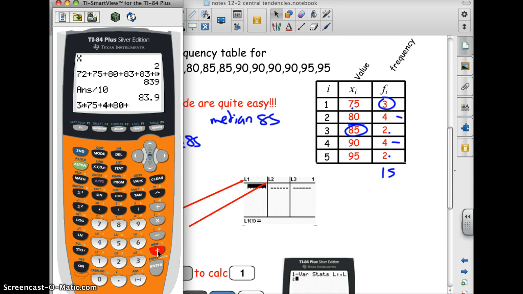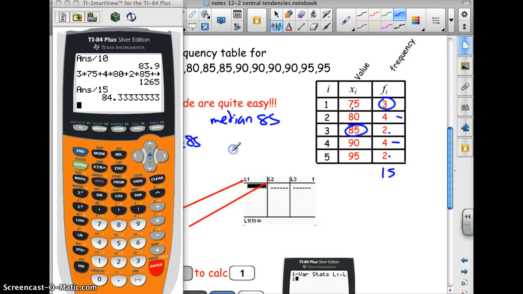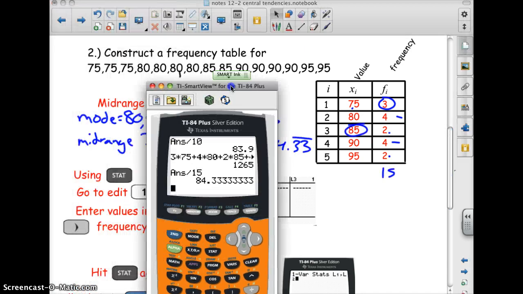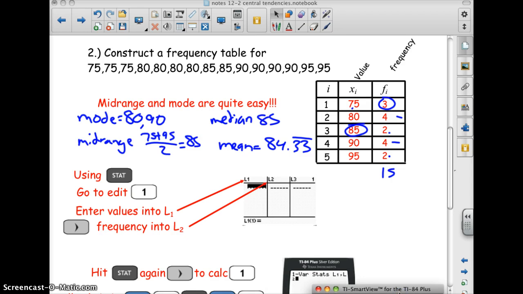Okay, I'm going to show you how to do all this with a calculator using the statistics functions in a minute. This is a 4 times 90 plus 2 times 95. Okay, that should give me my sum, and then divide that by 15, and I should get 84.33. All right. So yes, you can do this.